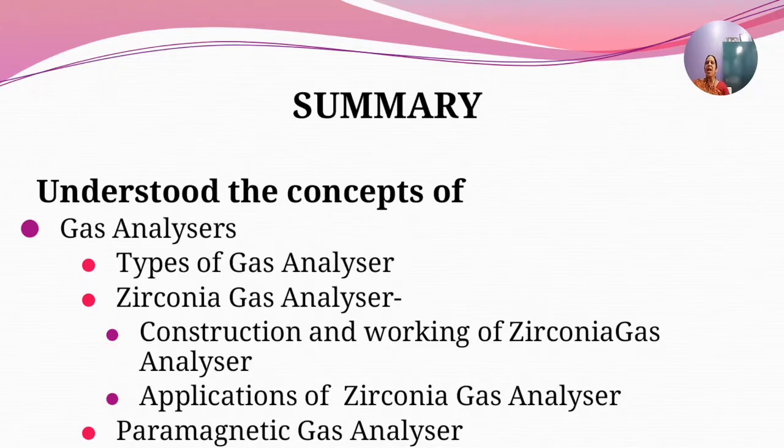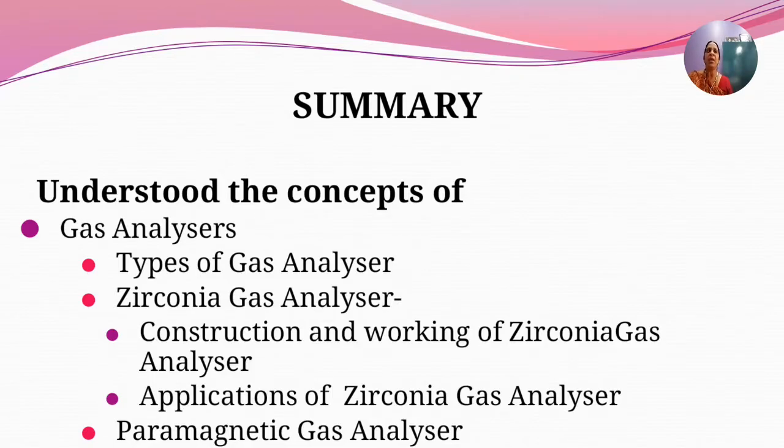The process gas with an unknown oxygen concentration flows around the heated zirconium oxide measuring cell, and you have the reference cell. Because of the variation in the oxygen ion concentration between the two cells, and as it is heated up, conductivity increases, and hence current begins to flow in the circuit. This voltage is of very small order, in millivolts, and it can be measured. The voltage generated is due to the presence of oxygen in the sample.